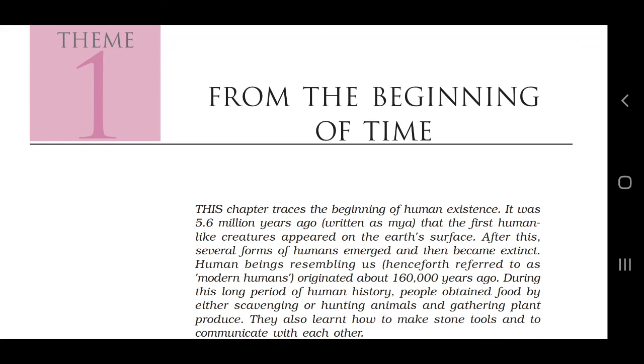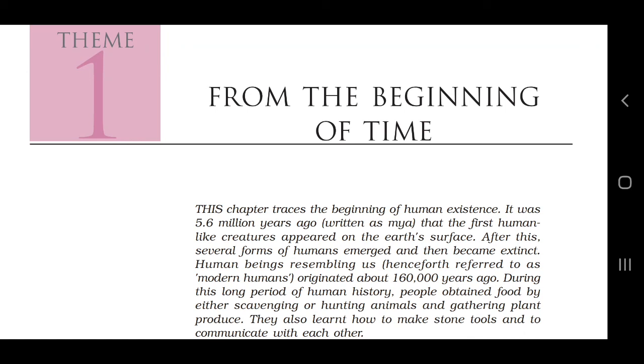Good morning, children. So, today we are going to start our class 11 history from NCERT Unit 1, that is Early Society. Today we will discuss chapter 1, topic from the beginning of time. This chapter traces the beginning of human existence, about 5.6 MYA, that is MYA. So, what does MYA mean? It means million years ago.